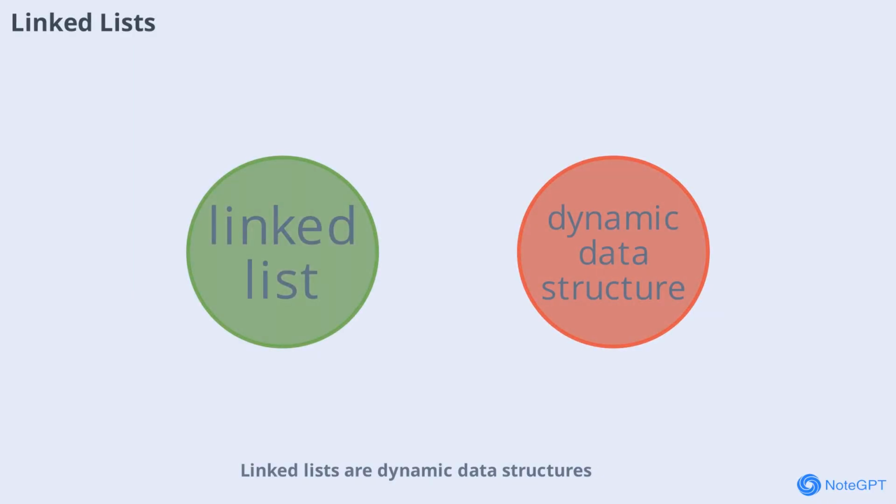Linked lists are dynamic data structures that consist of nodes connected by pointers. They allow efficient insertion and deletion of elements. Implementing linked lists in C helps you understand pointers and dynamic memory allocation in depth.